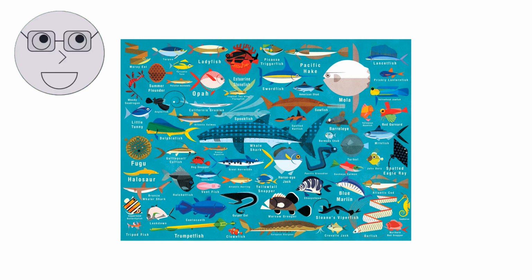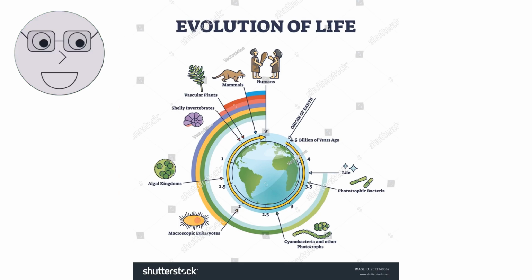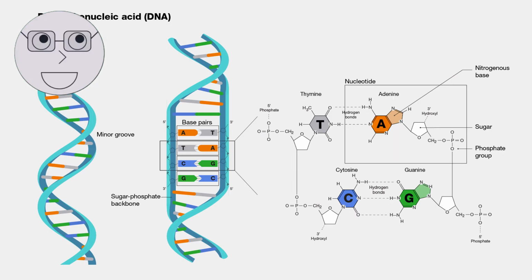possibility of life. Life on Earth is believed to have originated in the oceans, where the conditions were just right for the formation of the first living organisms. The first living organisms were likely single-celled organisms, which evolved over billions of years into the complex life forms we see today. The key to the evolution of life is DNA, the molecule that contains the genetic information that is passed down from generation to generation.